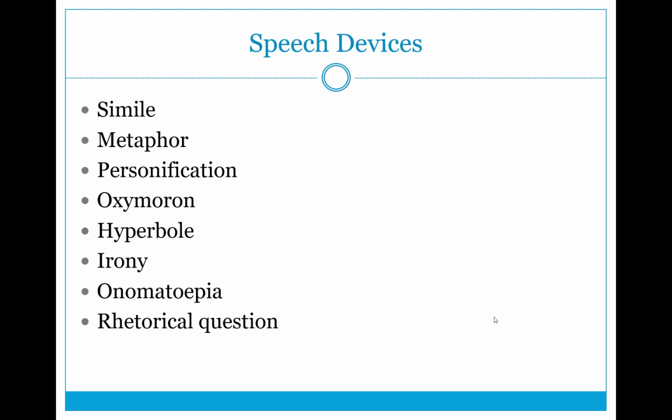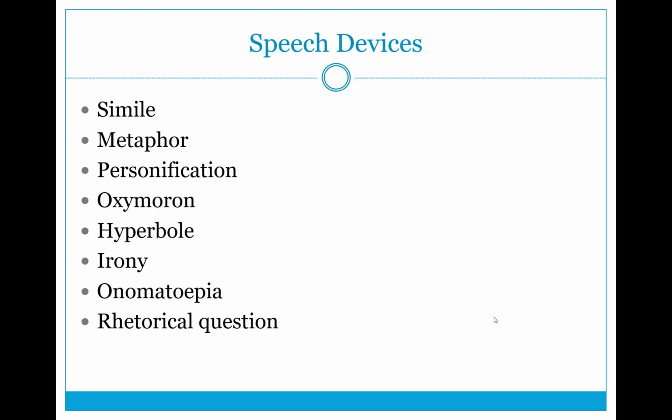A rhetorical question is one where you can assume the answer. So you're not actually asking the question. You're just asking the question with the expectation that it's not needed to answer because everyone already knows the answer. So if I were to say something at the beginning of a speech, let's say for a hook or an attention getter, where I said, how many people would like to be homeless in 5 years? That would be a rhetorical question because I can assume that nobody actually wants to be homeless in 5 years. So these are the most commonly used speech devices.